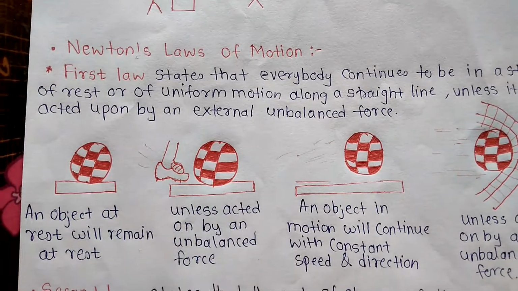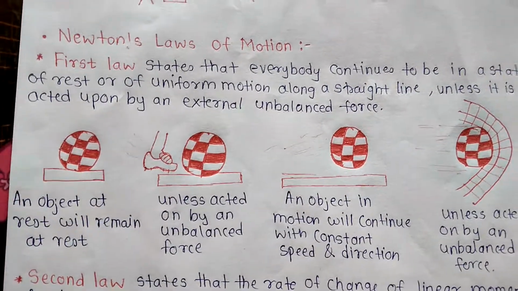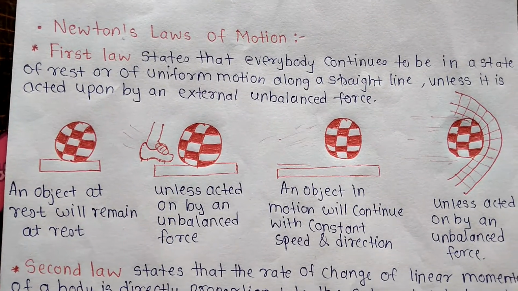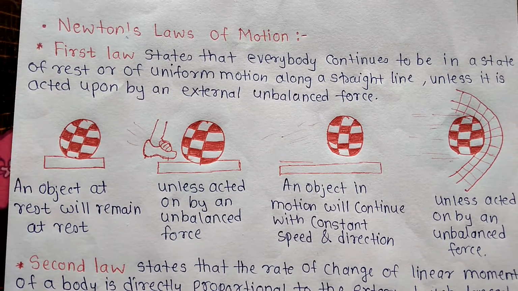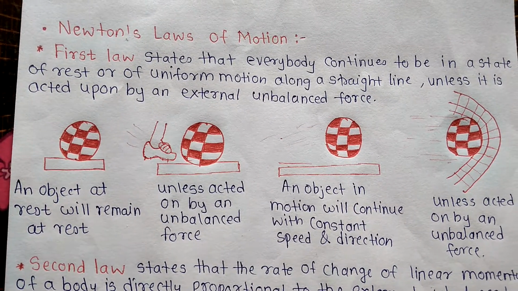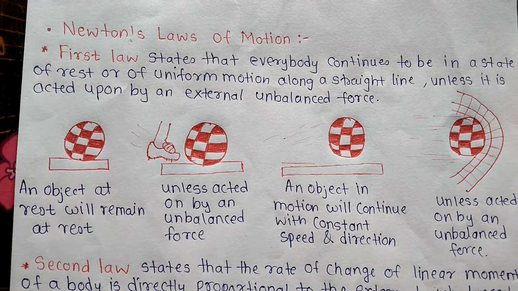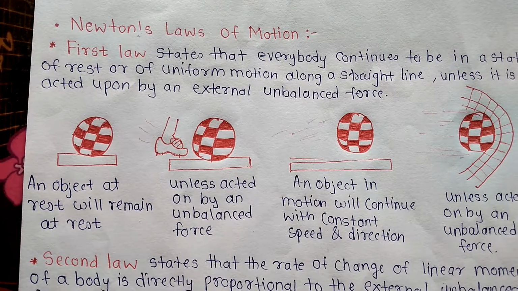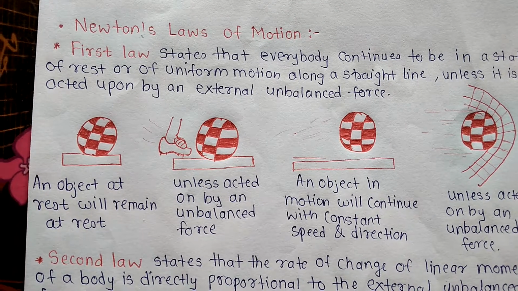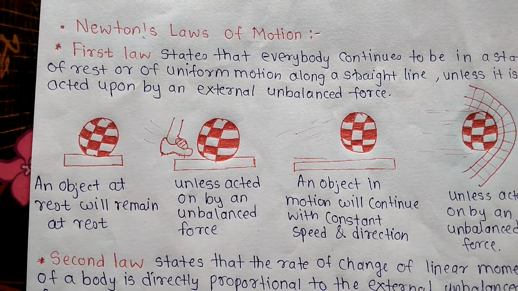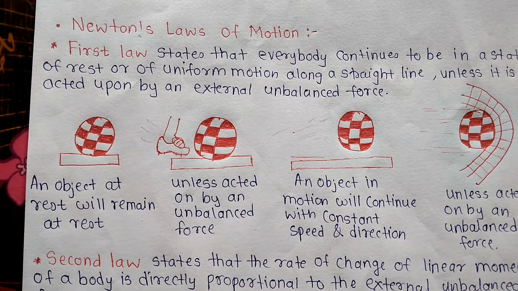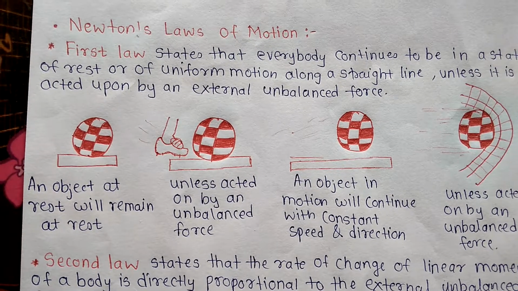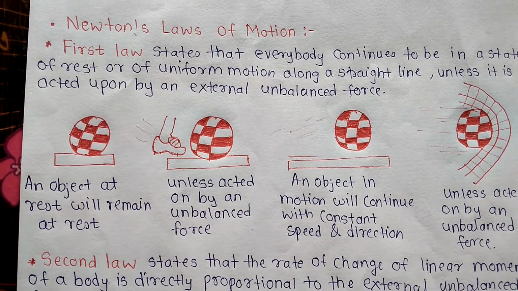The first law states that every body continues to be in a state of rest or of uniform motion along a straight line unless it is acted upon by an external unbalanced force. This means that a body on its own cannot change its state of rest. This inability of a body to change by itself its state of motion is called the inertia of that body.